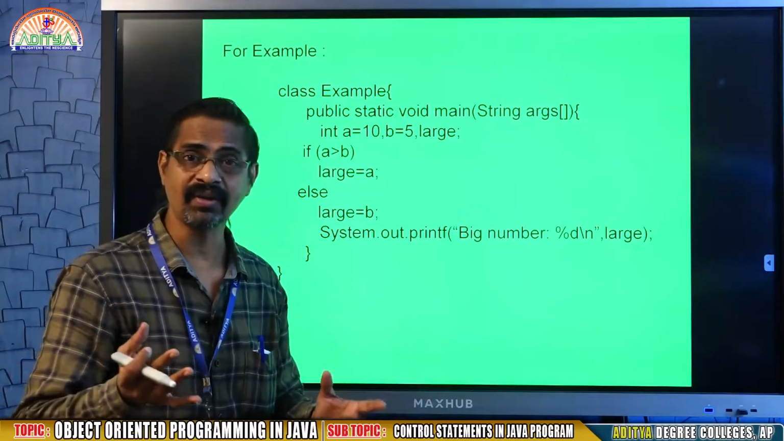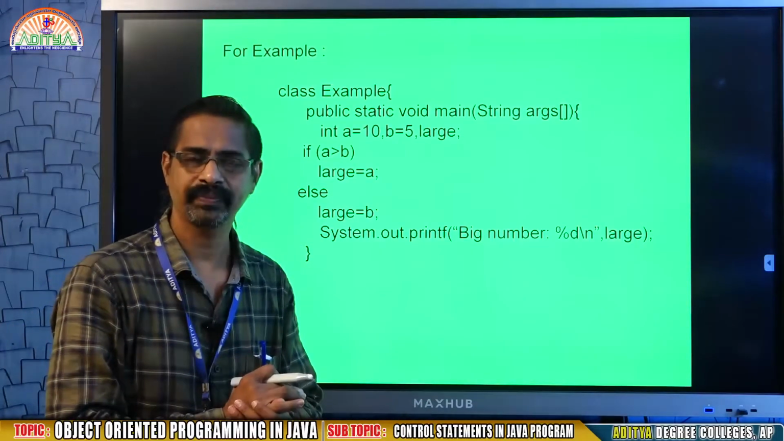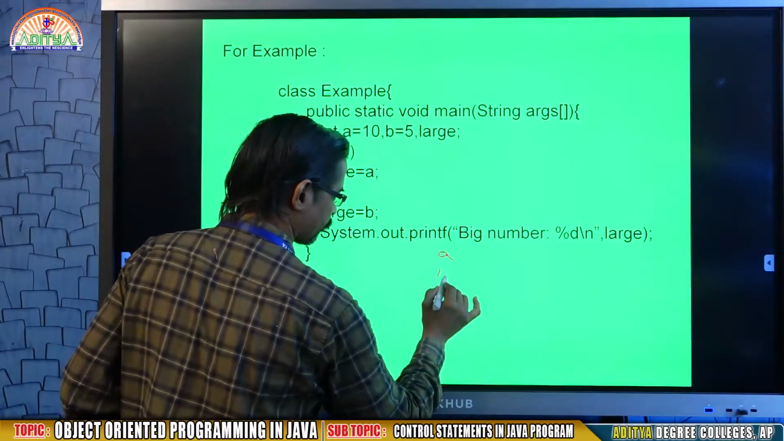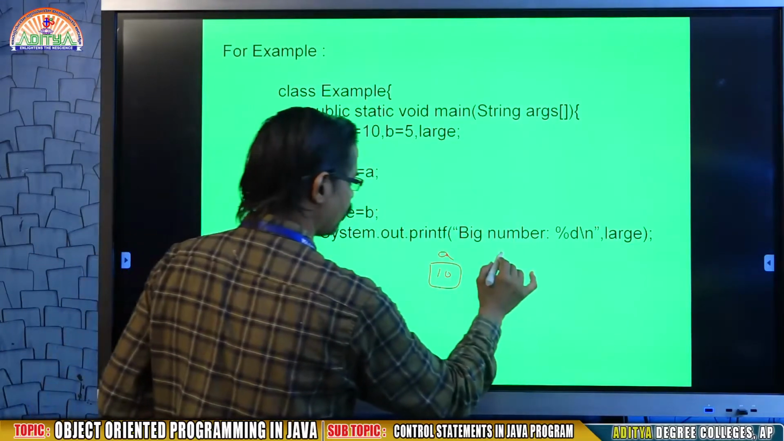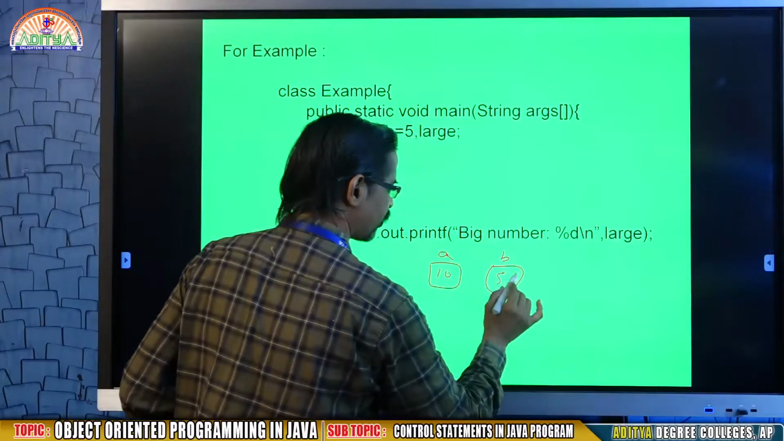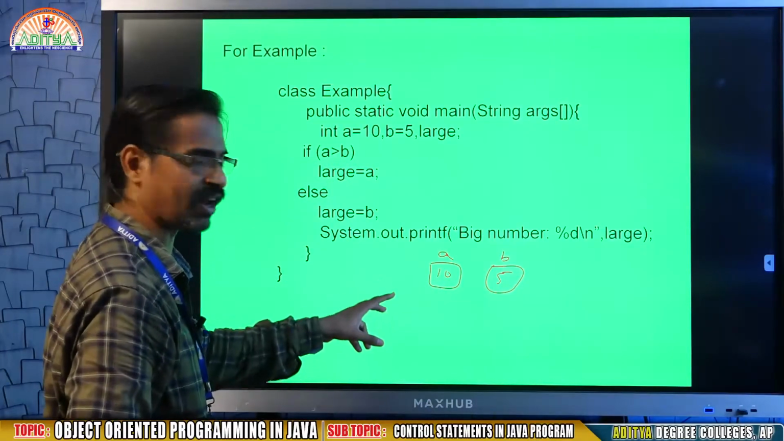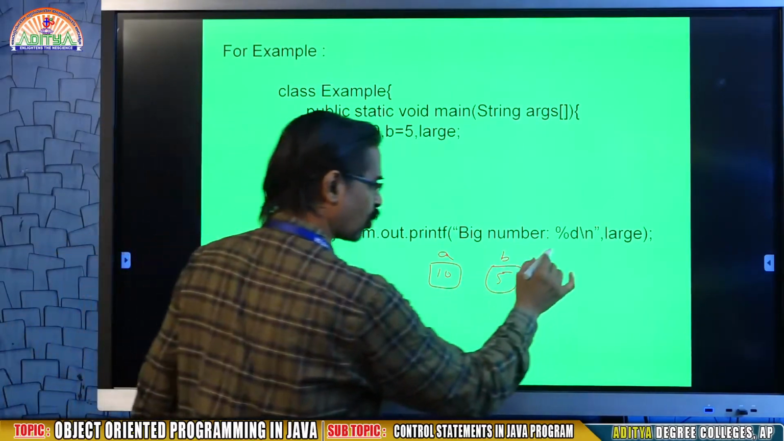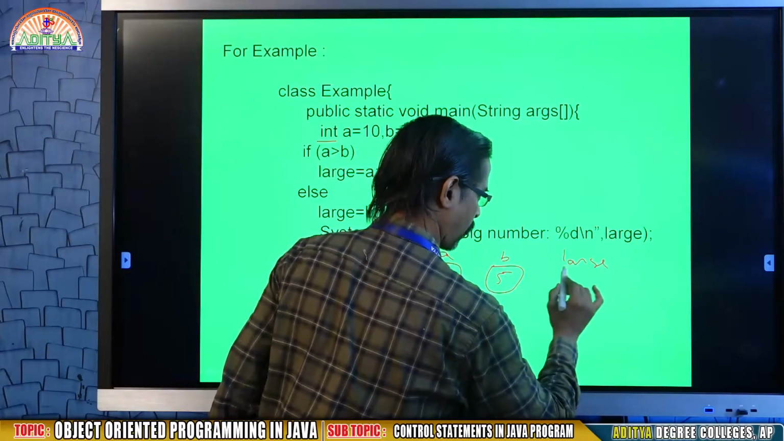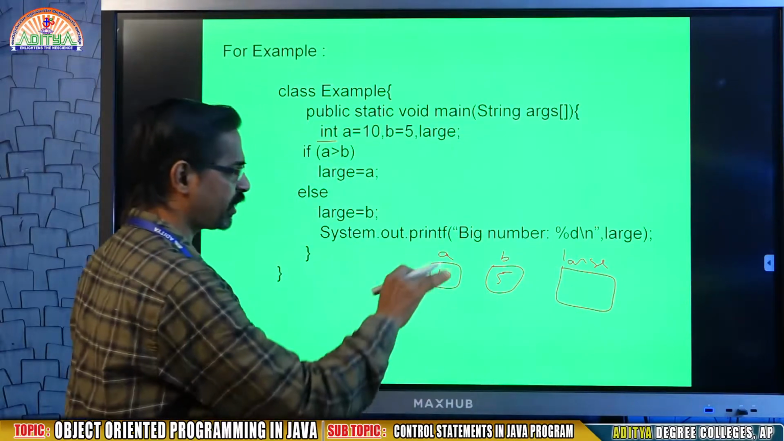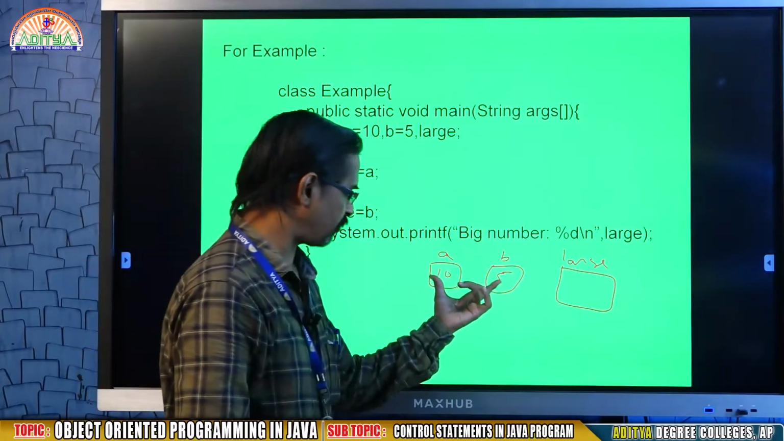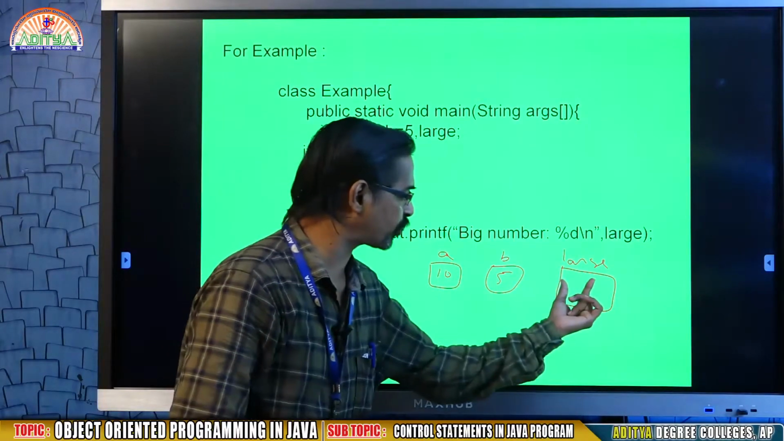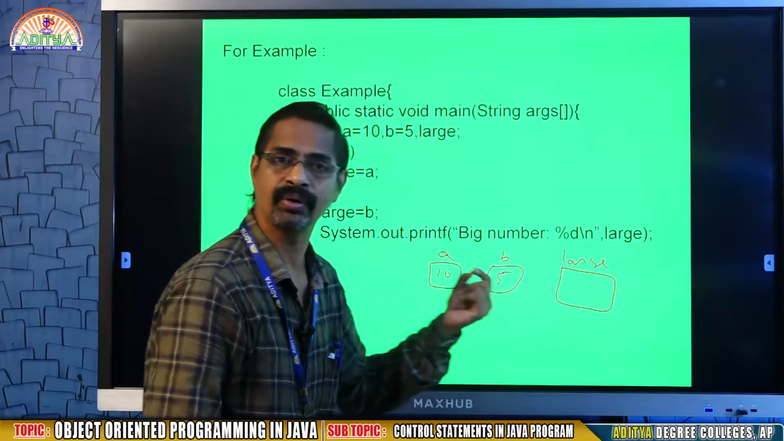If there are 10 numbers, you need to change your logic. So here A value is 10, B value is 5. Just to find the big number, I have taken the variables as integer type. And the third one is large. Now it is empty because I will compare the two variables A and B. The big value I will store into large.